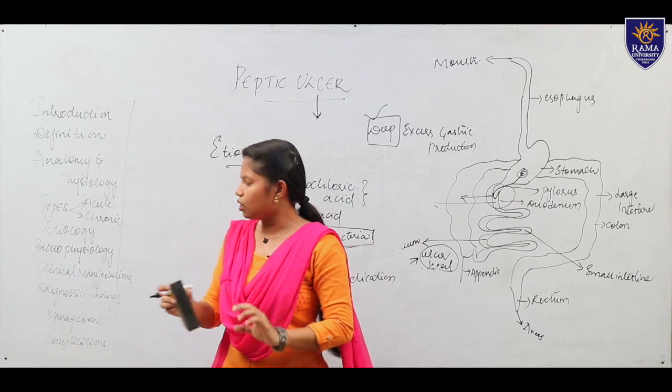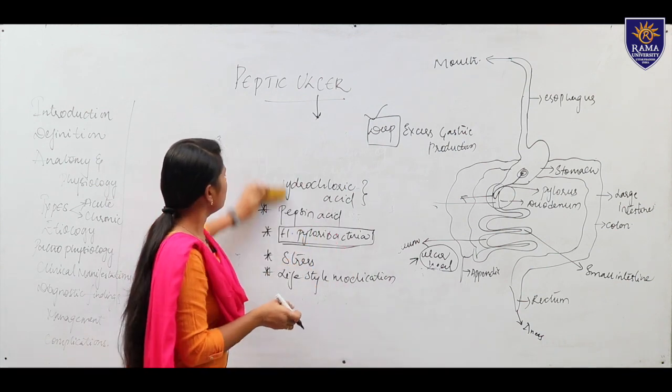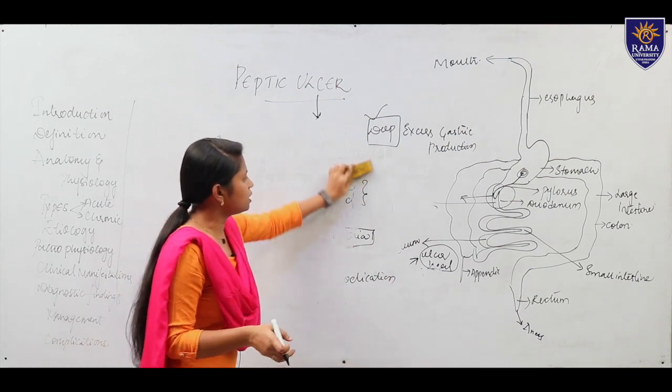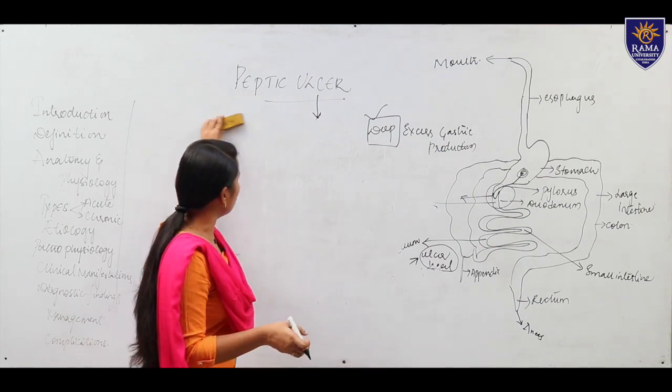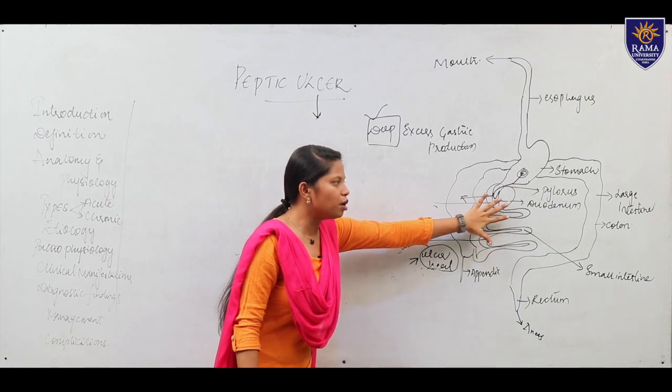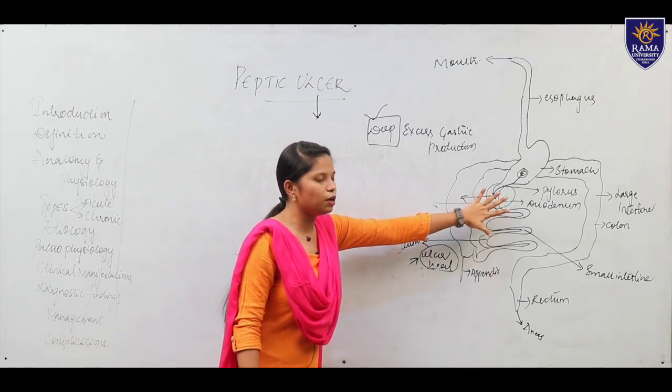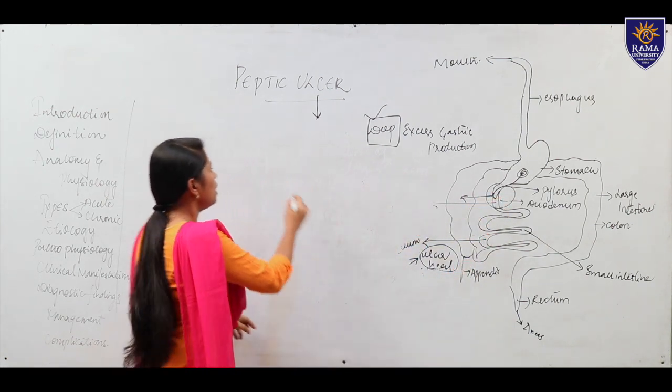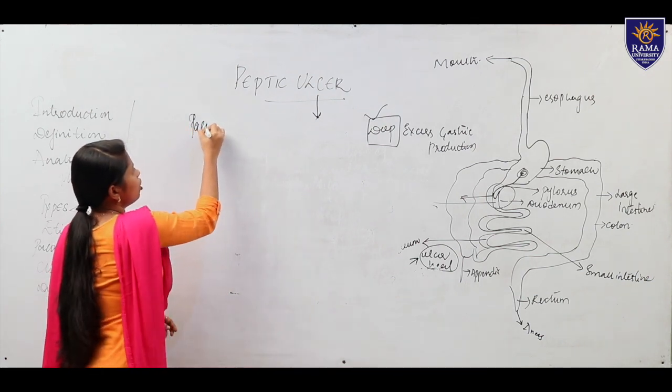Moving to our pathophysiology, as here we have seen the esophagus, duodenum and stomach can develop an ulcer. Mainly the duodenal ulcer is the common one which occurs in every patient, so we will see the pathophysiology of the duodenum.